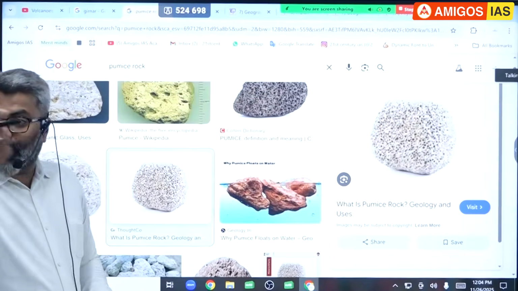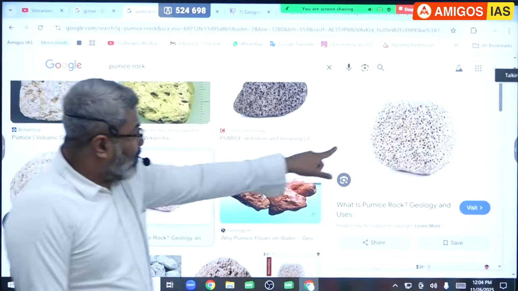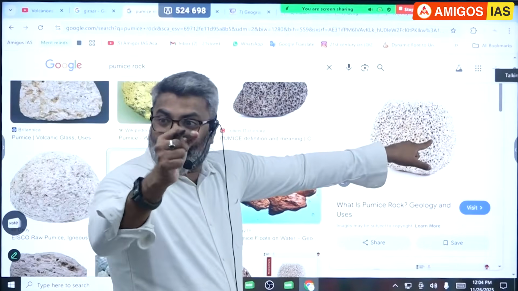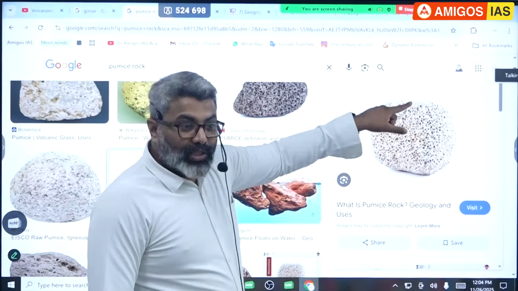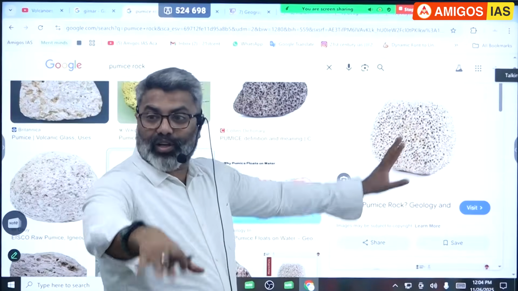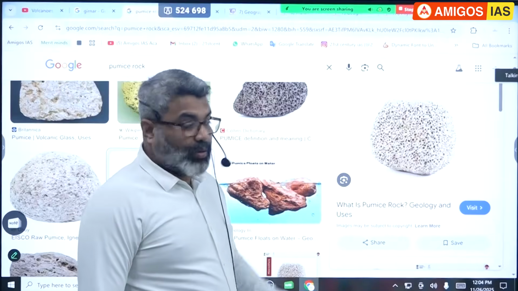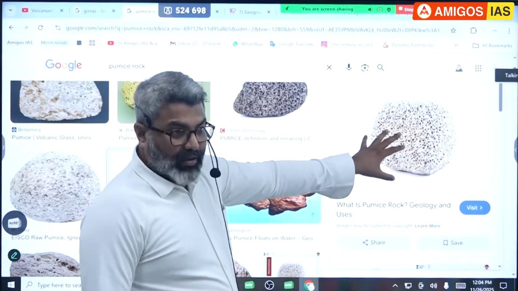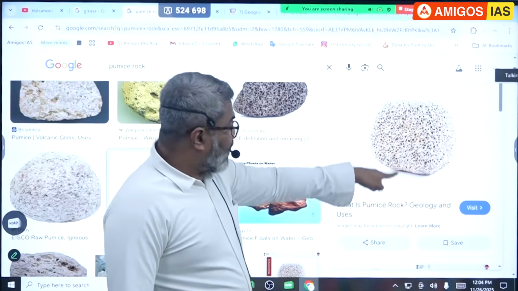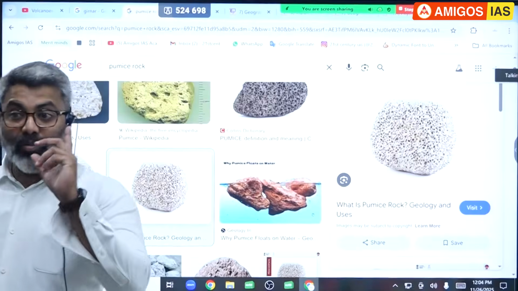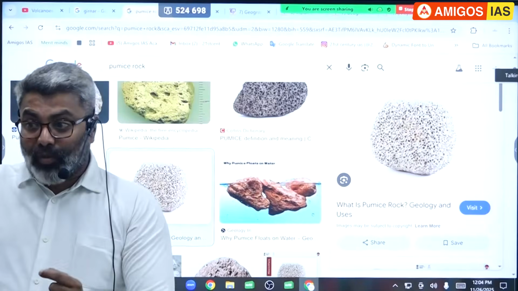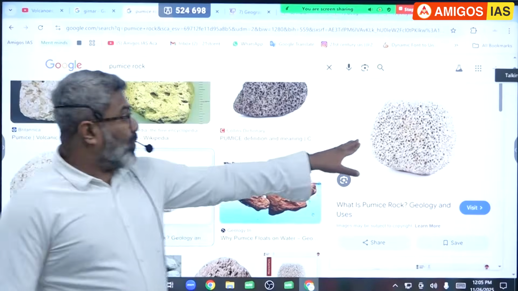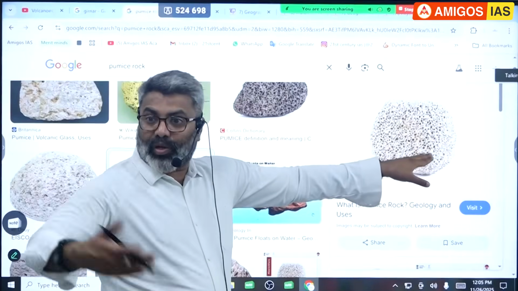gases escaping from it. When the gases escape, they leave behind this kind of small holes. So this has so many cavities inside, air pockets inside. So this rock has very low density. It can float in water. Limestone rocks are also like that, they have cavities. Okay. So these are pumice rocks, formed from lava when the gases escape, forming these holes, making them low density.